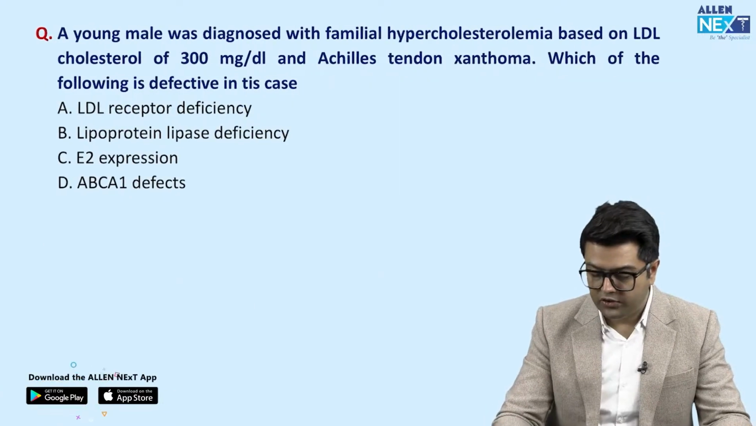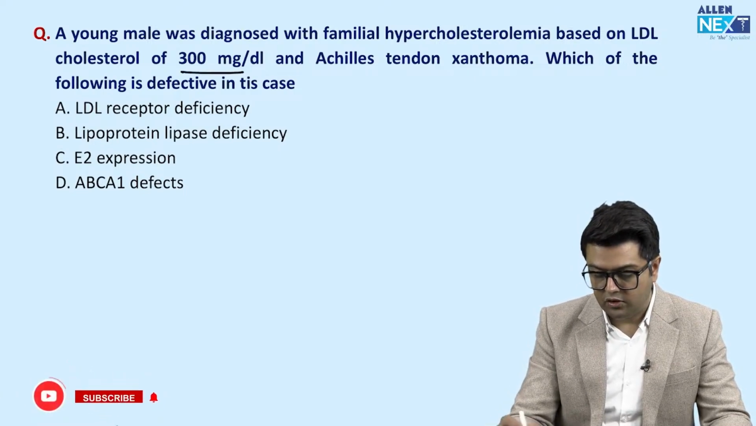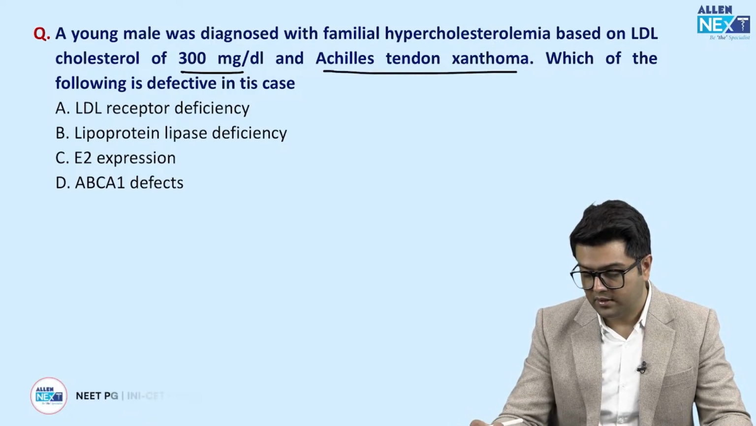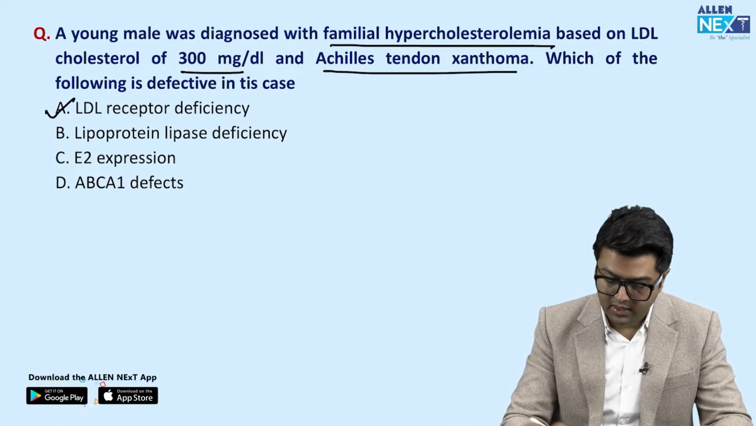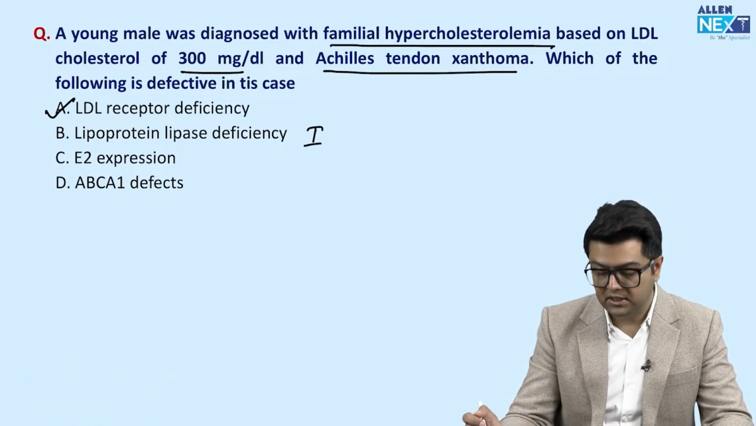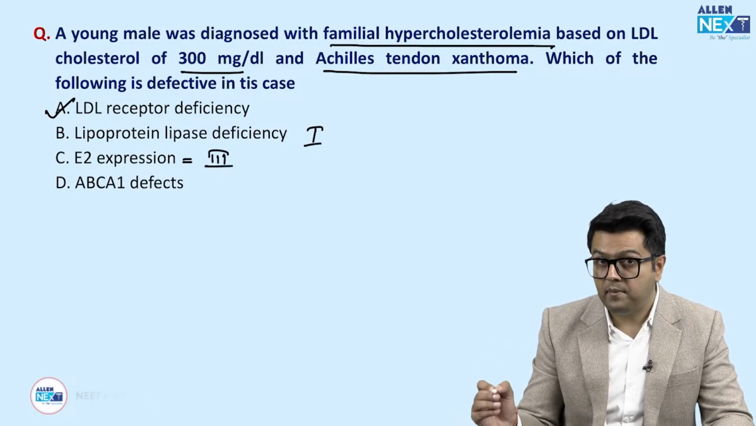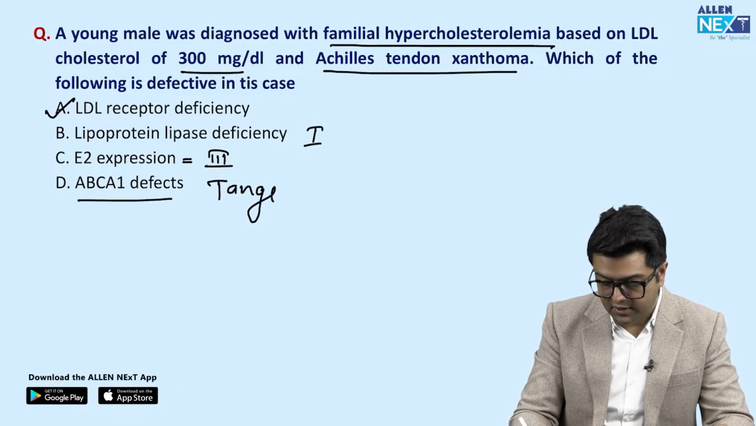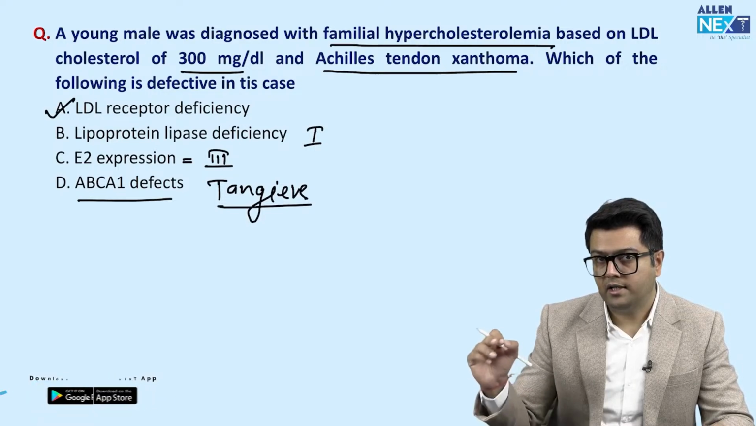Okay. A young male was diagnosed with familial hypercholesterolemia based on an LDL cholesterol of 300 mg per dl. Achilles tendon xanthoma is also present. See guys, the disease is already given and they are just asking the defect in that. So very simple question. LDL receptor deficiency. This is type 1 where the TG will be high. E2 expression occurs in type 3 where the remnants will increase. Okay, and ABCA1 defects cause Tangier's disease with HDL low. So Tangier's, orange tonsils, HDL is low.